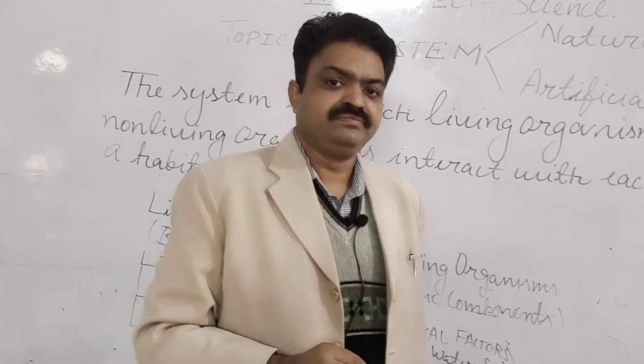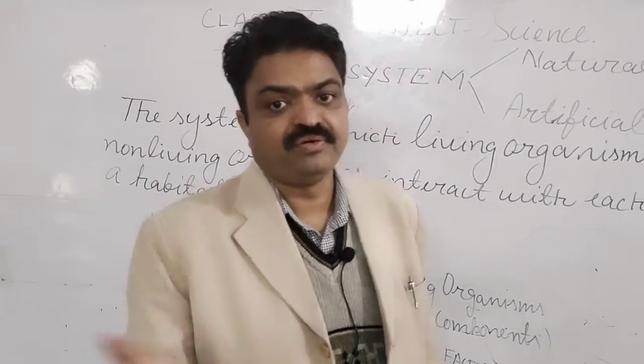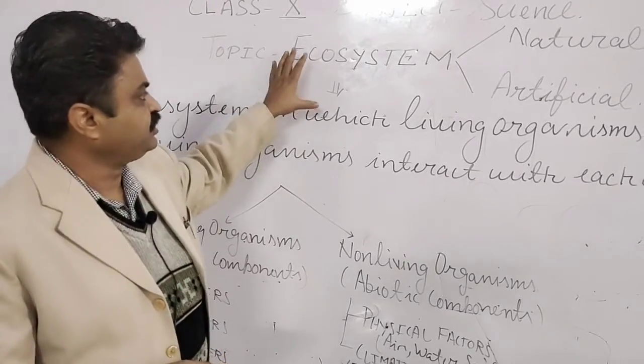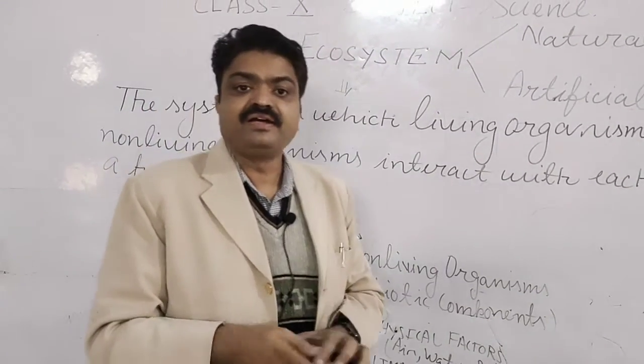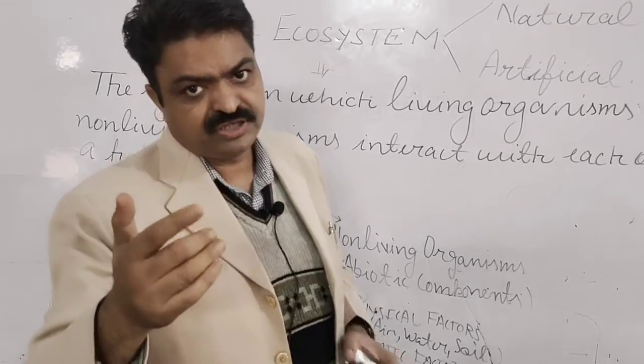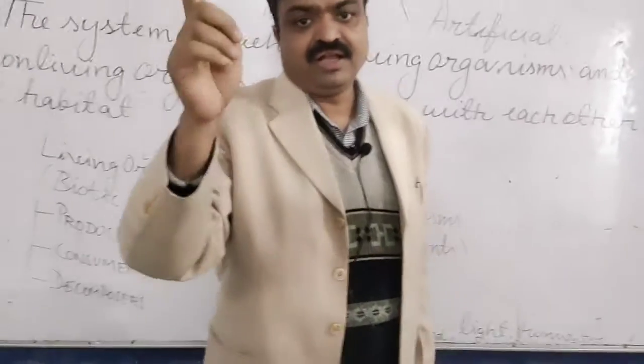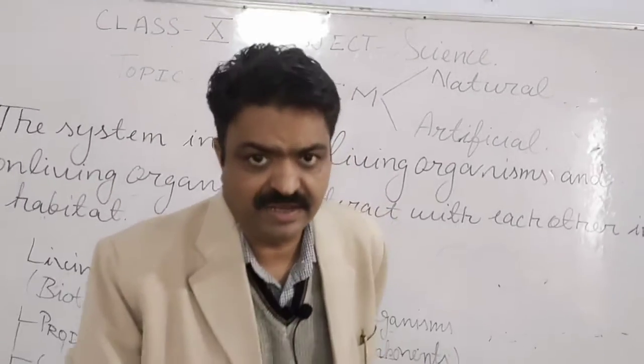Now, next is energy flow. The next important thing about the ecosystem is, student, energy flow. Like the producers convert the light energy, the solar energy, into chemical energy.